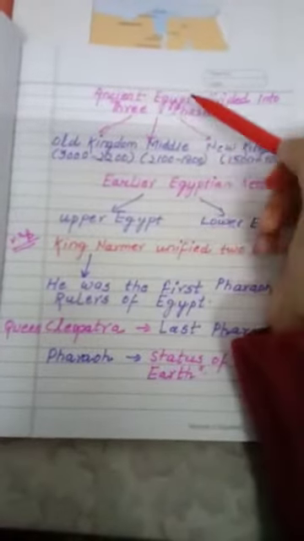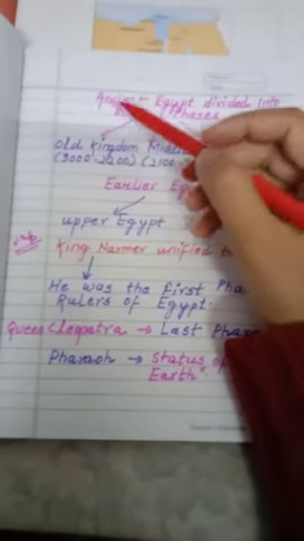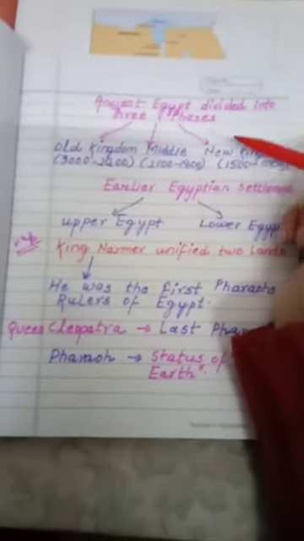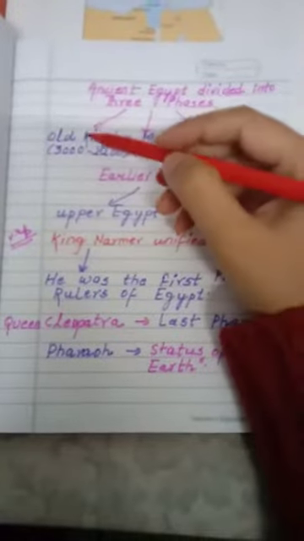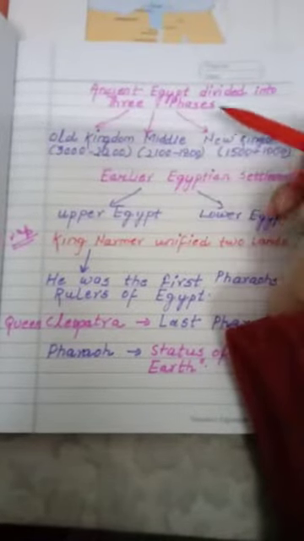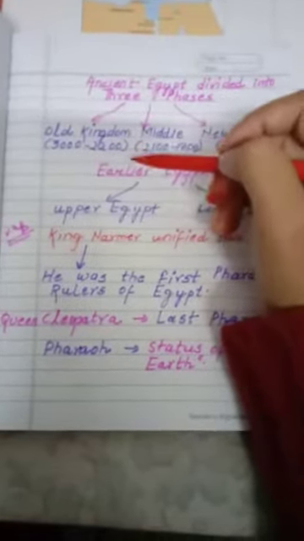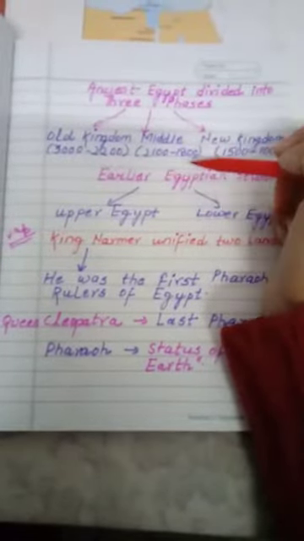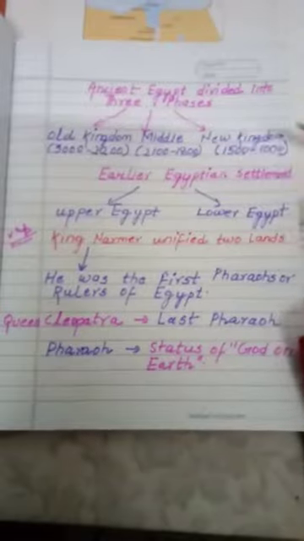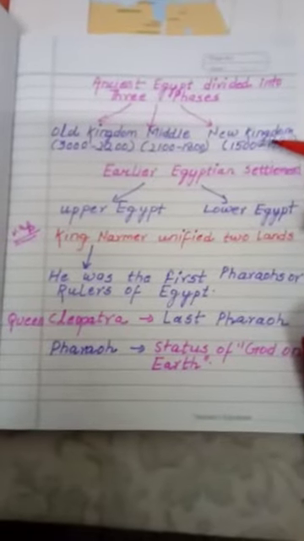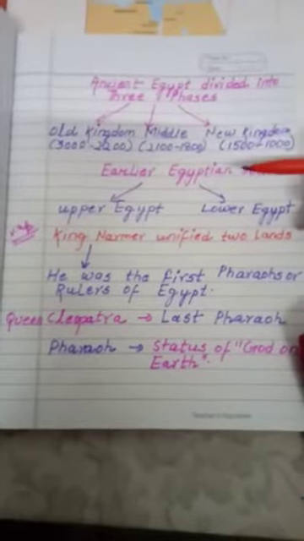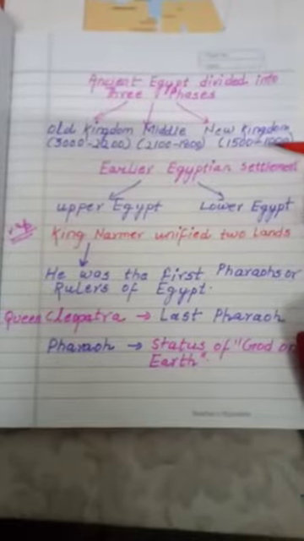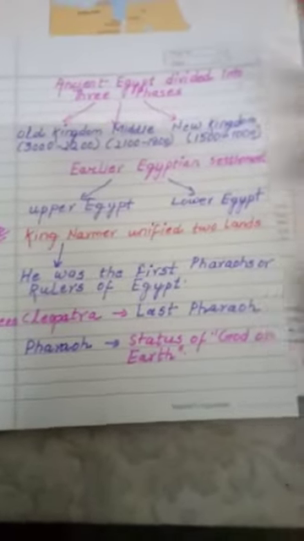Let's see, ancient Egypt was divided into three phases. The first was the old kingdom, the second was the middle kingdom, and the next was the new kingdom. The old kingdom ruled from 3000 to 2200 BCE. The middle kingdom ruled from 2100 to 1800. And the next, known as the new kingdom, ruled from 1500 to 1000 BCE. Okay, so these are the most important.